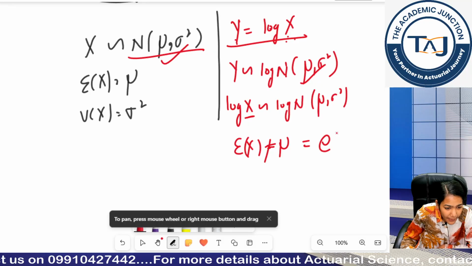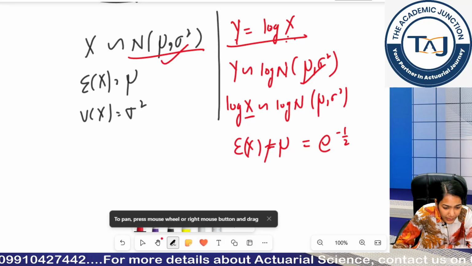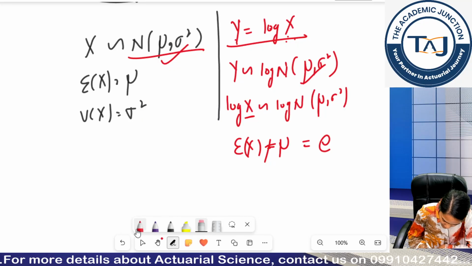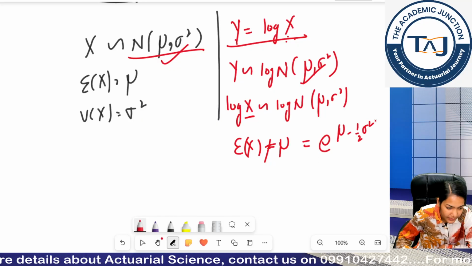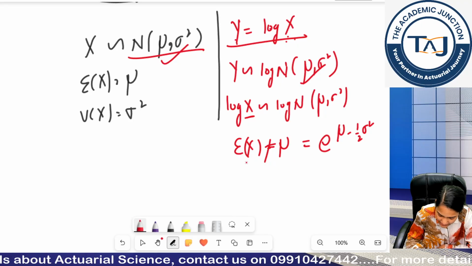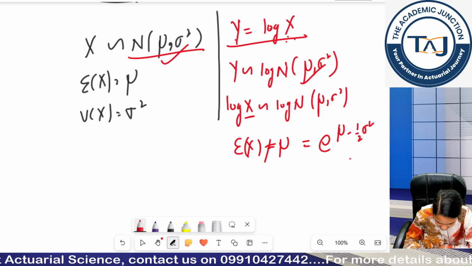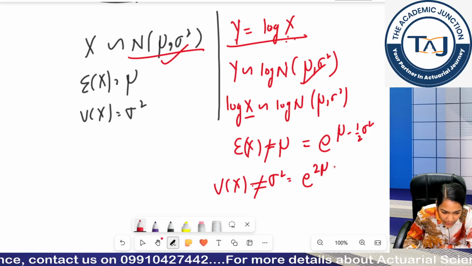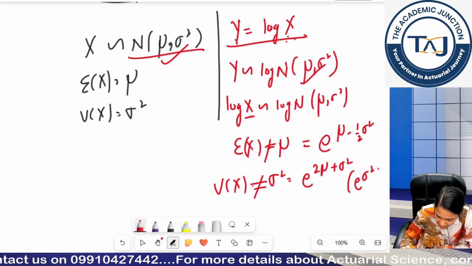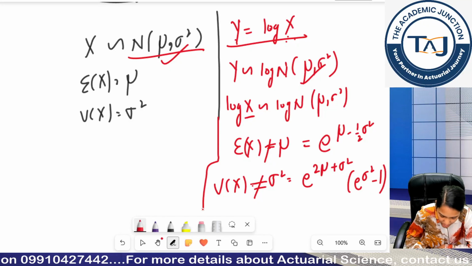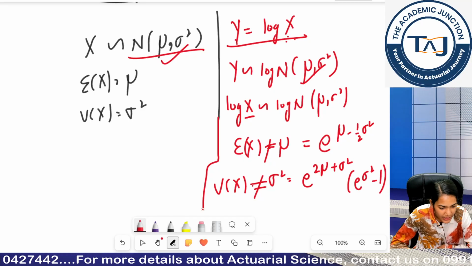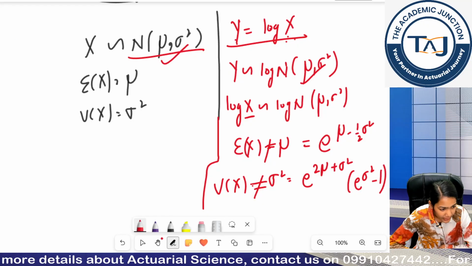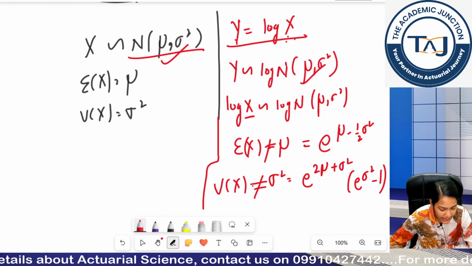But in this case my mean won't be equal to mu, it will be e raised to the power mu plus half sigma square, okay. This is my mean of log normal distribution, and variance is also not equal to sigma square, it is equal to e raised to the power 2 mu plus sigma square, bracket e raised to sigma square minus 1. So again you do not need to recall or memorize these mean and variances. Why? Because we have already been provided it in the tables book, okay.